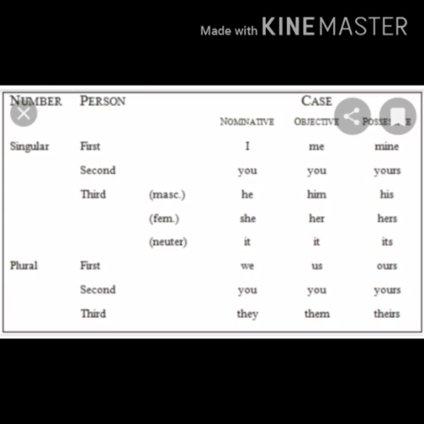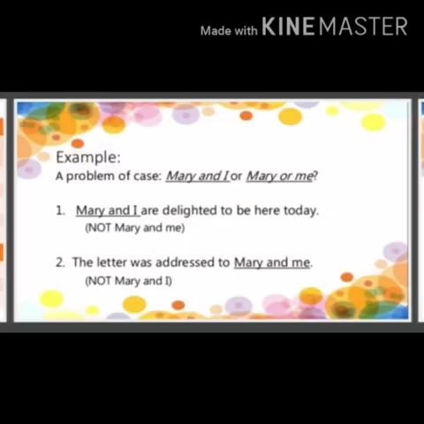See the case. A problem of case: Mary and I, or Mary and me. First, Mary and I are delighted to be here today. And in the second sentence, the letter was addressed to Mary and me. Children, in the first sentence, Mary and I are subjects. That is why the pronoun takes the subjective case. But in sentence 2, Mary and me are acting as objects. That is why the pronoun takes the objective case.